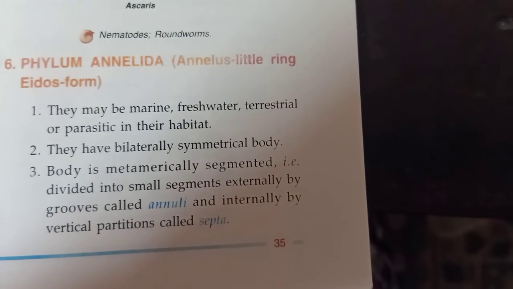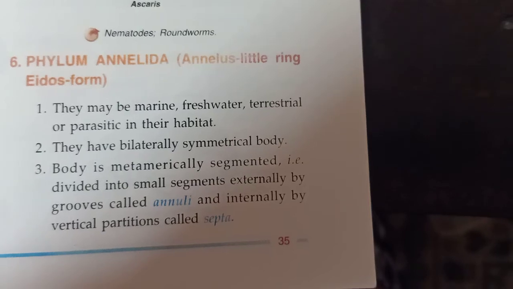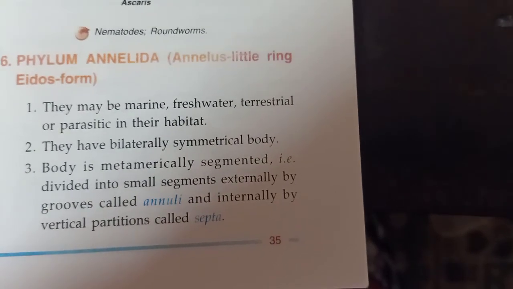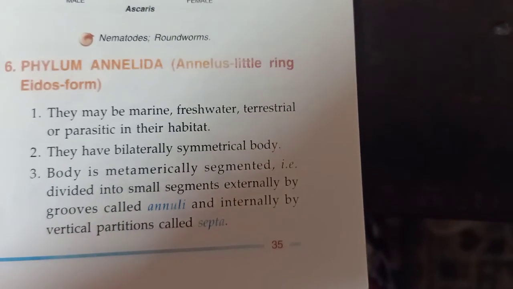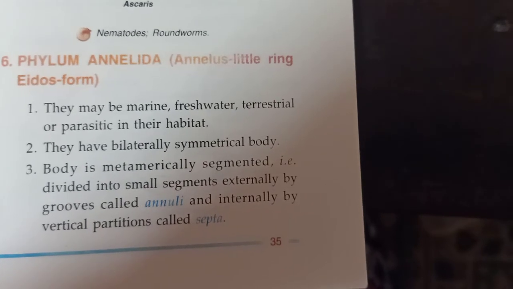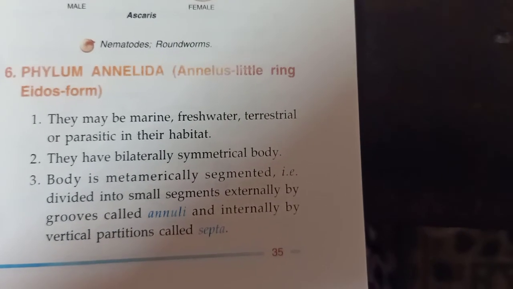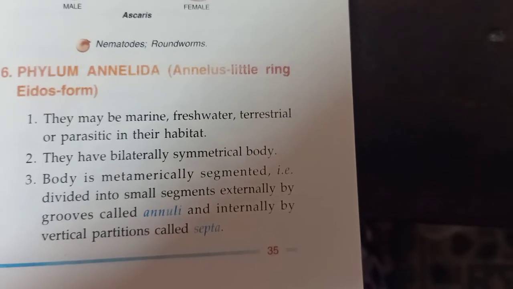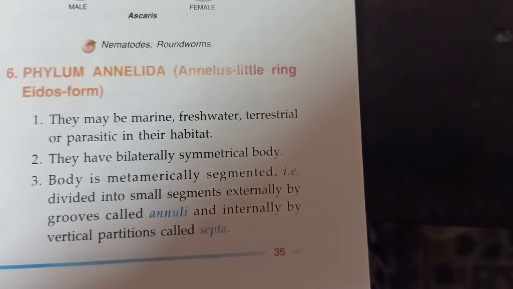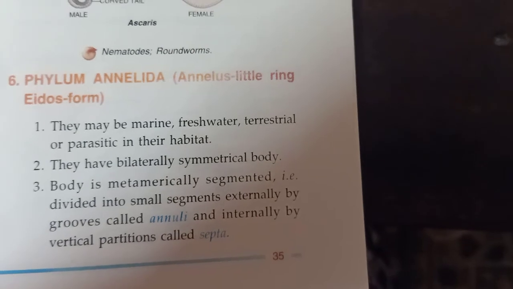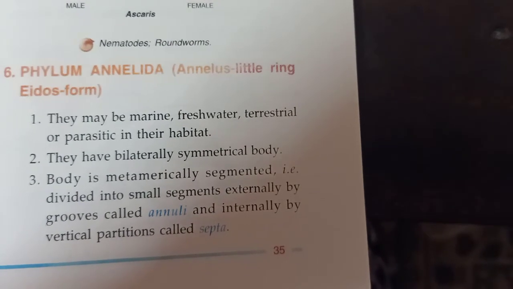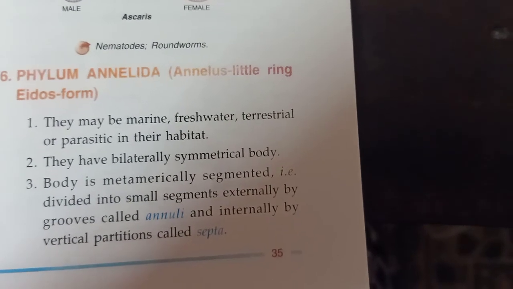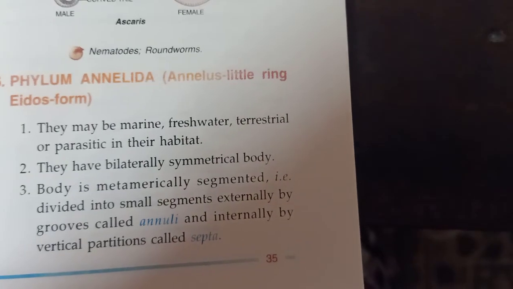They have a bilaterally symmetrical body. Third point is the body is metamerically segmented, that is divided into small segments externally by grooves called annuli and internally by vertical partitions called septa.